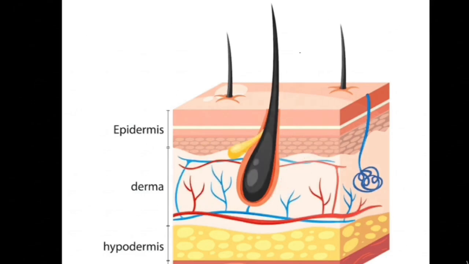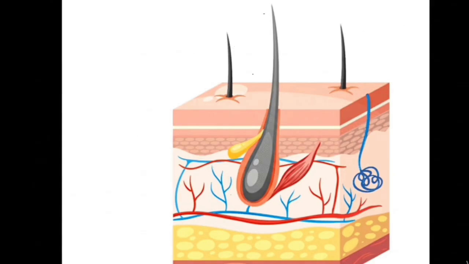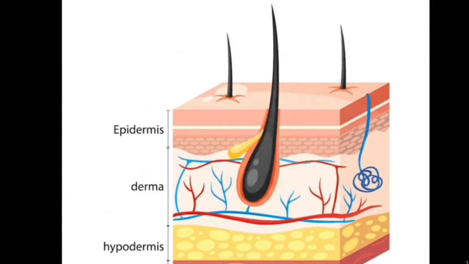Skin. The skin is the largest organ in the human body and acts as a protective barrier against external influences. The skin consists of three main layers, each with an important role. The epidermis is the outermost layer of the skin, composed of constantly renewed keratinocytes or dead cells.